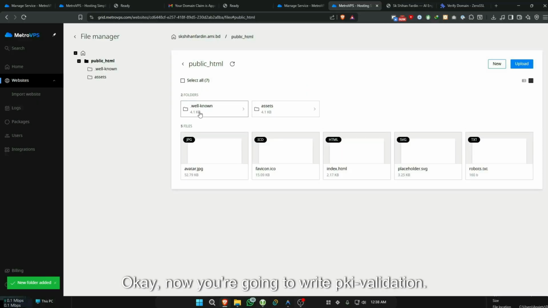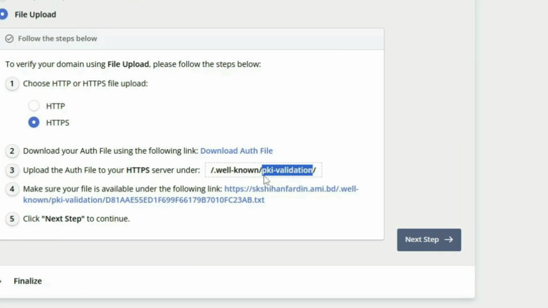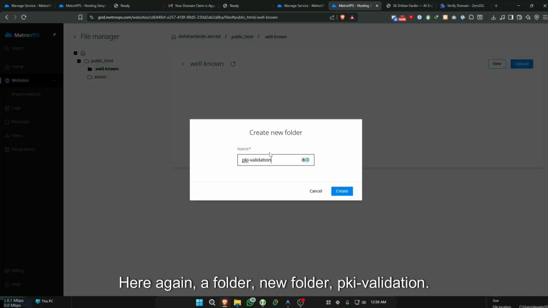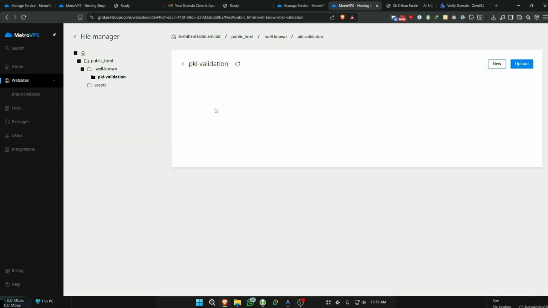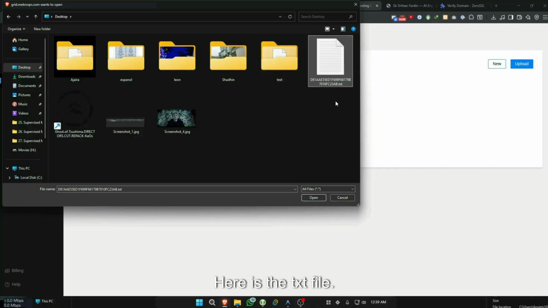Okay, now you're going to write PKI validation. Copy this. Here again, a new folder, PKI validation. Now in this PKI validation folder, you need to upload the file you just downloaded right now. Where is that? Here is the txt file.